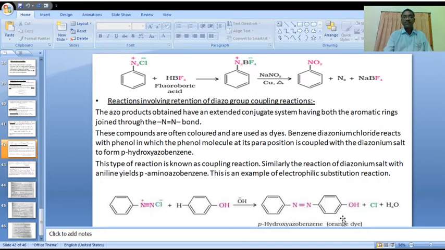This is an orange color dye, obtained in this reaction. Is it clear, all of you? Is it clear?